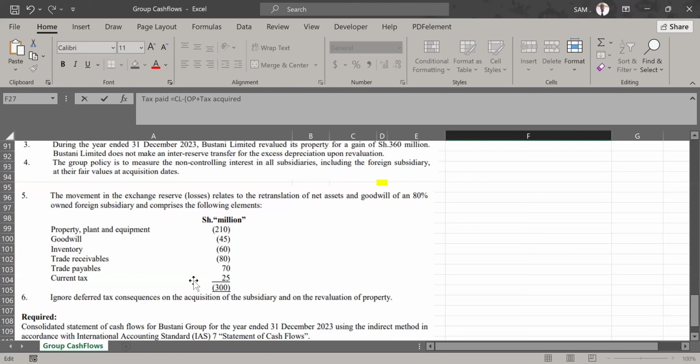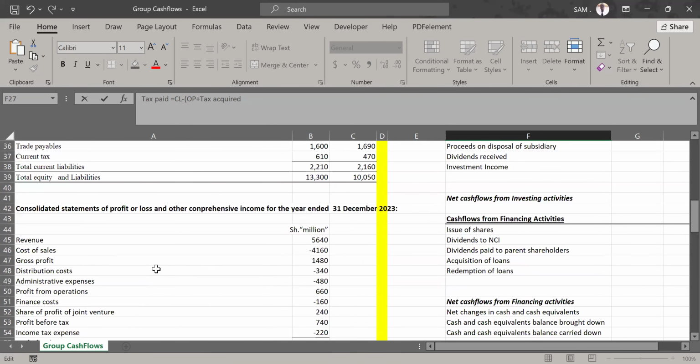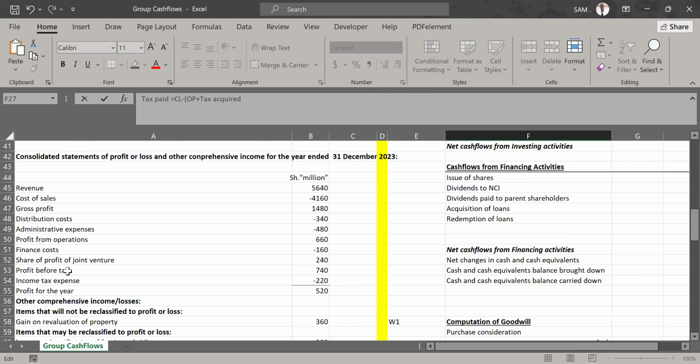So tax acquired, we've already added to the opening balance. Then we are coming to the exchange loss, the retranslation loss. But before we go there, I want us to recognize the tax which was charged during the year in the income statement. Where is it? There was tax charged for the year. Let us not forget it. I was almost forgetting it. The tax which was charged during the year was 220. So we have to add the tax charge for the year. After we've added the tax for the year that was charged, then we now take care of the retranslation loss.